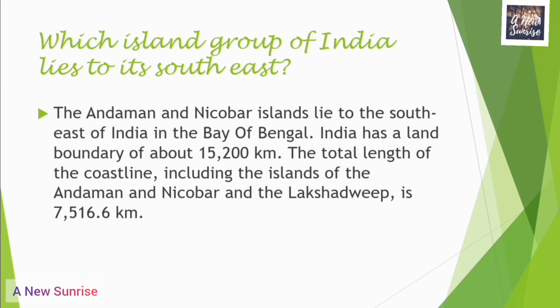Now, our next question is, which island group of India lies to its southeast? The Andaman and the Nicobar Islands lie to the southeast of India in the Bay of Bengal. India has a land boundary of about 15,200 km. The total length of the coastline, including the islands of Andaman and the Nicobar Islands as well as the Lakshadweep, is 7,516.6 kilometers.